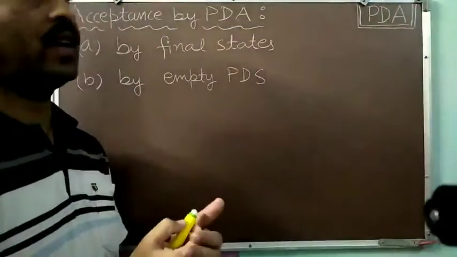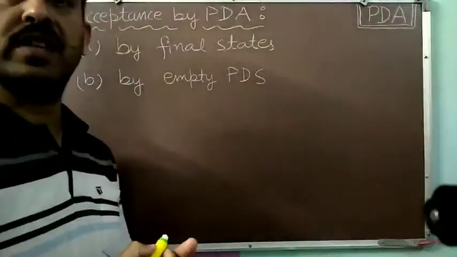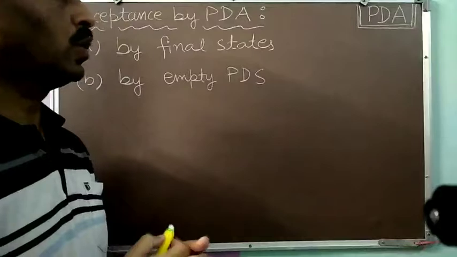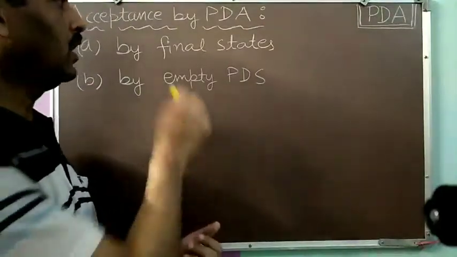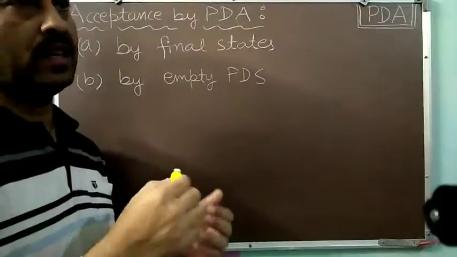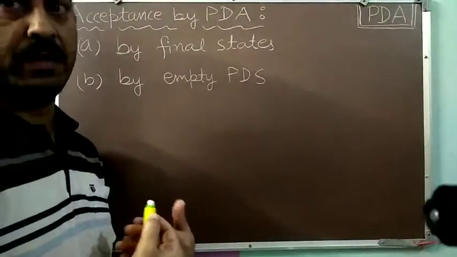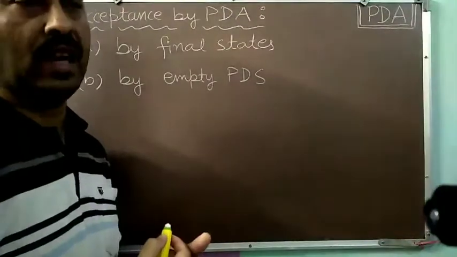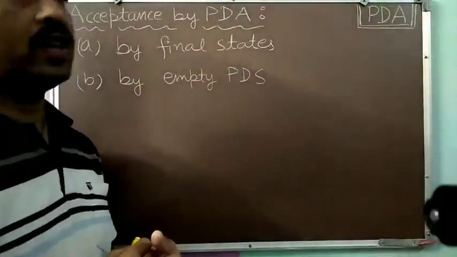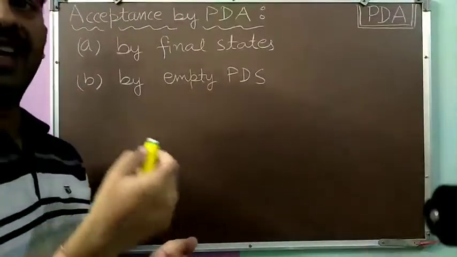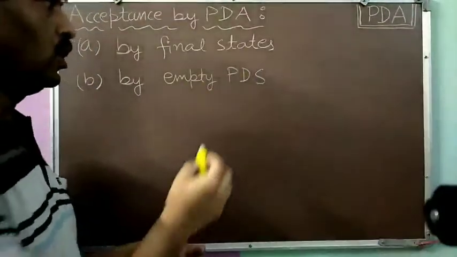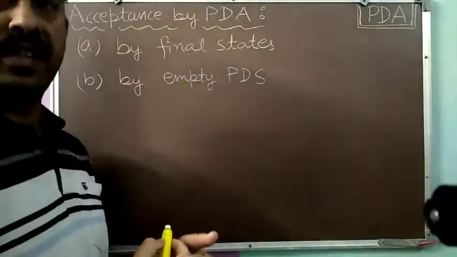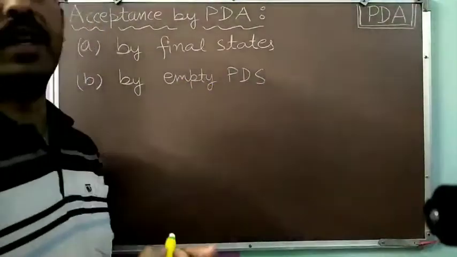Now in a similar manner, we may define the acceptance criteria of PDAs. So if after the processing of a string completely, we reach a final state, then we say that our string is accepted and it is part of the language. Now in case of PDAs, we also have an additional structure, that is the push down store, an additional memory. So we can also define success in terms of the PDS.